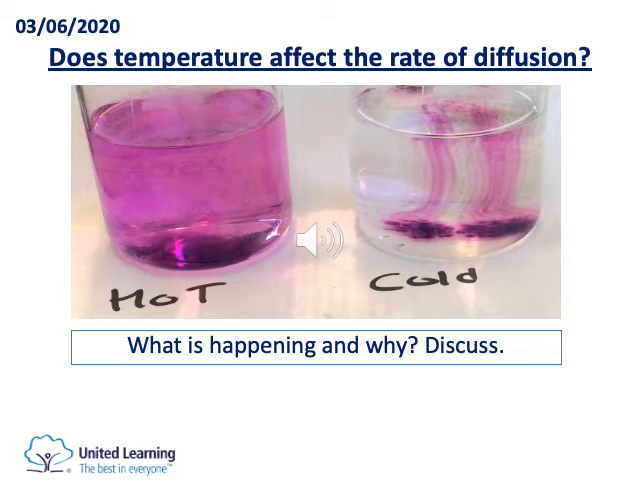We know what diffusion is, we know how it works. We're now going to see whether temperature affects the rate of diffusion, and if it does, why and how. So if you look at this diagram, you can see two potassium permanganate solutions. One is hot, where the temperature is hotter, and one is in cold water. So, what is happening and why?